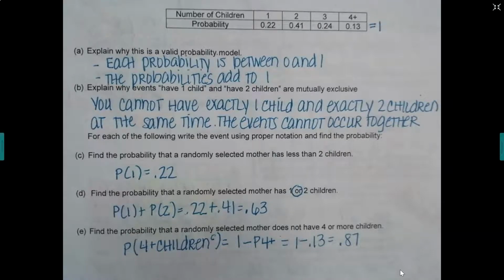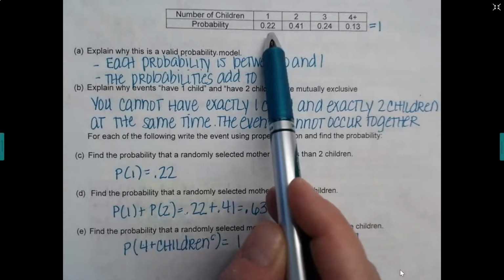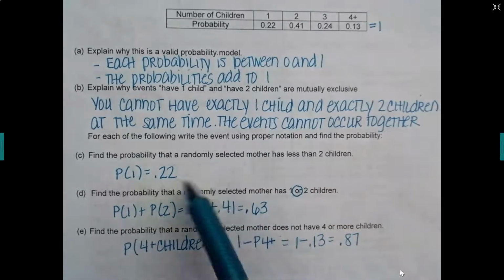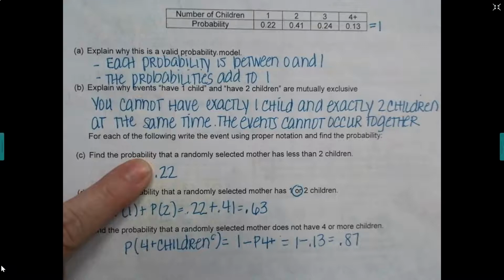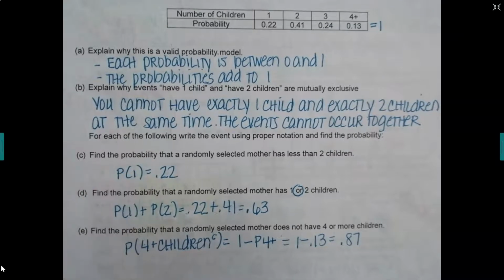For part C, we want to find the probability that a randomly selected mother has less than two children. When we look at our probability model, the only thing less than two children is one child. They didn't have 0 children as a choice, so we're just looking at this probability, which is 0.22. Now I do want you to notice I didn't write just 0.22. That's a naked number. I said the probability of one child is 0.22. I gave it some context around it, and that's what I'd like you to do also.